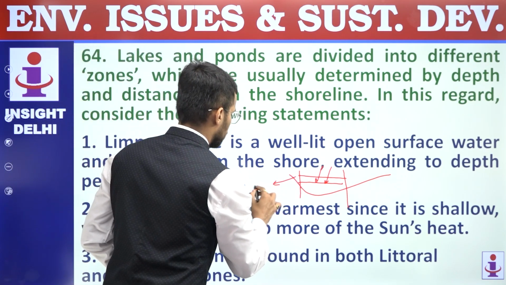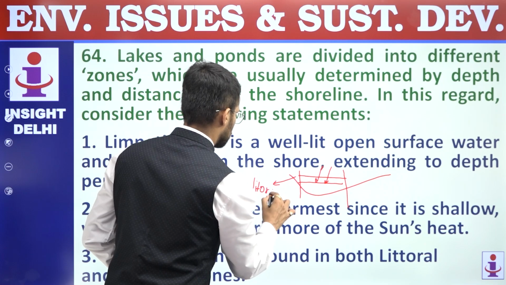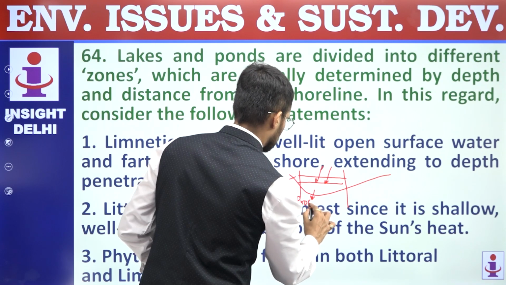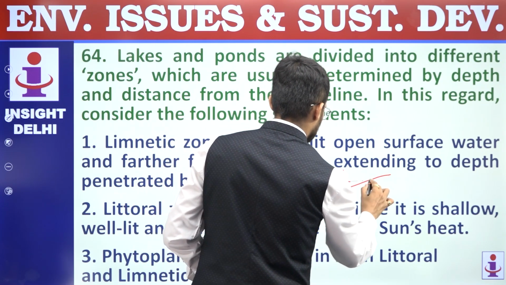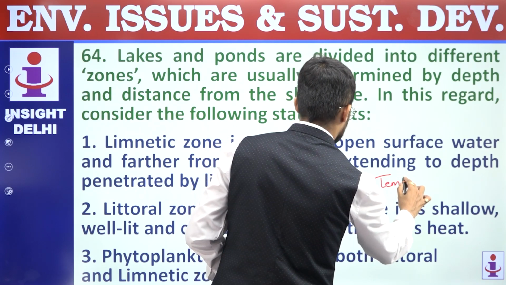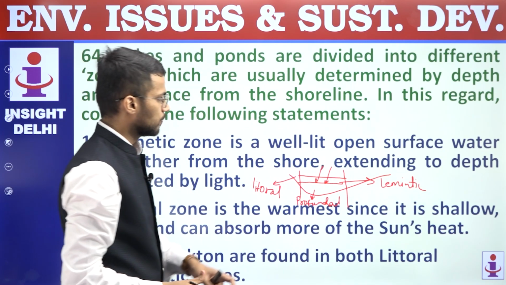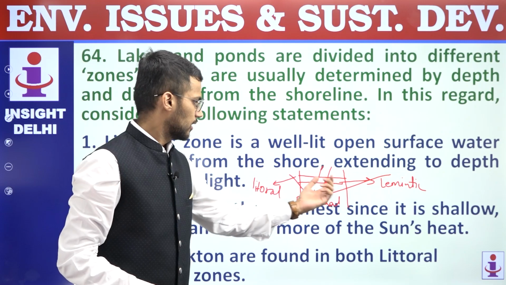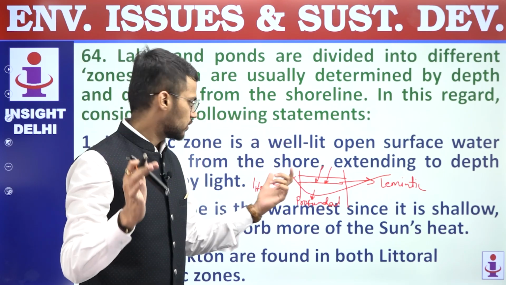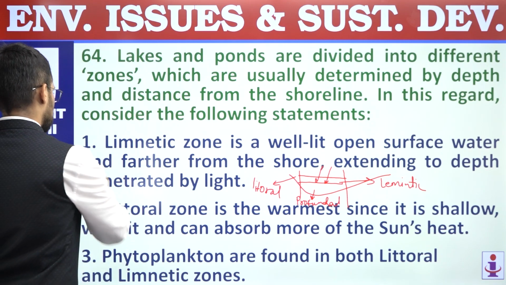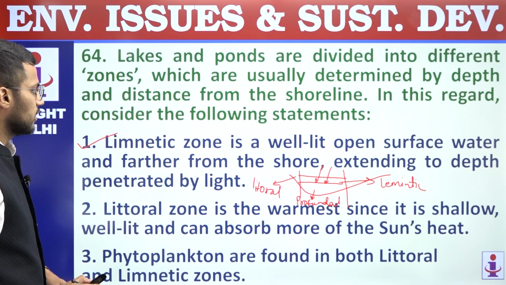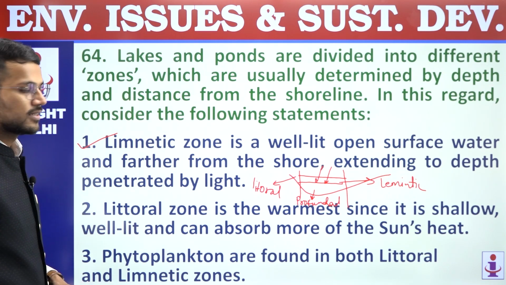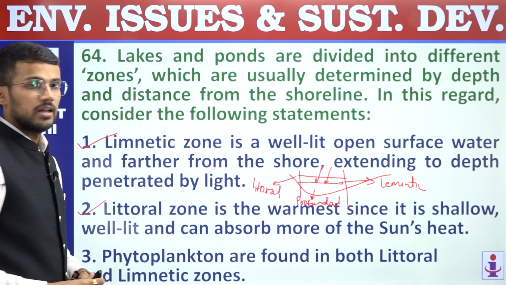This portion will be littoral zone, and this portion will be profundal zone. Fine. So that is the categorization of lake. Top surface where water is there and sun rays are able to penetrate is limnetic. Below that it is profundal, and at the shores it is littoral zone. So first statement is a correct statement. Second, littoral zone is the warmest since it is a shallow, well lit and can absorb more of the sun's heat. So that is also a correct statement regarding littorals.